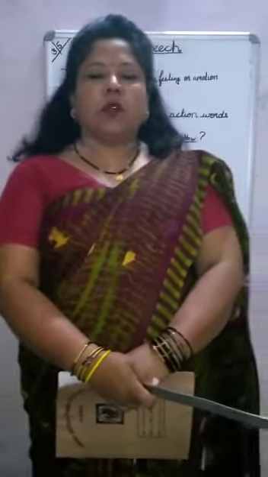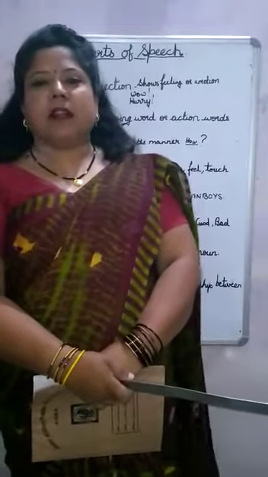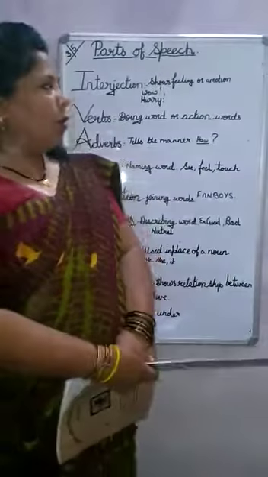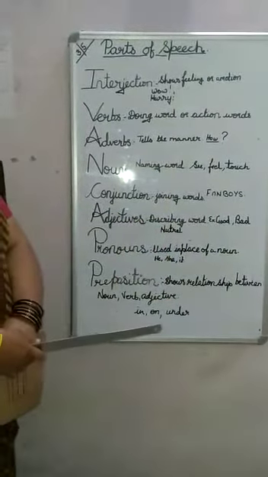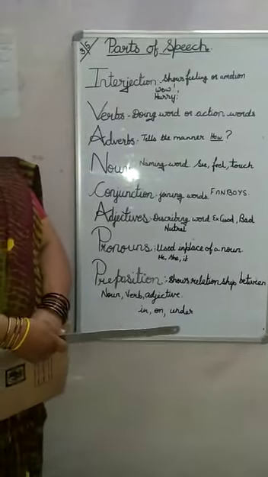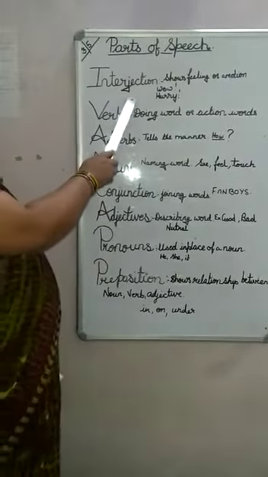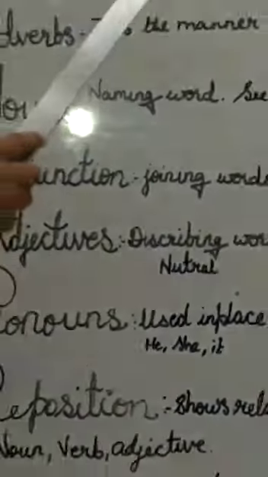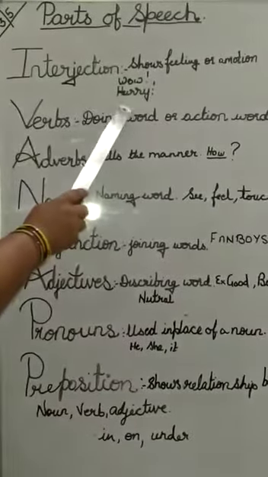Today we are going to take the first part of exercises in English language. But before that, let us revise parts of speech with the help of Ivan Cap. So, what are the important points that you have to keep in mind? First of all, interjection shows feeling or emotions. For example, wow and hooray.